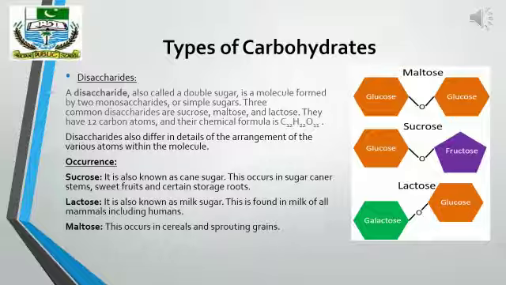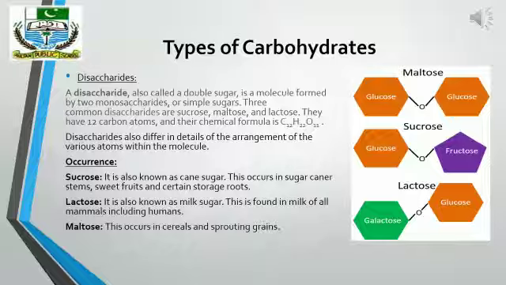Now, disaccharides. A disaccharide is also known as double sugar. Why double sugar? Because each molecule is made up of 2 molecules of simple sugars that are condensed together. They have a more complex structure as compared to monosaccharides.